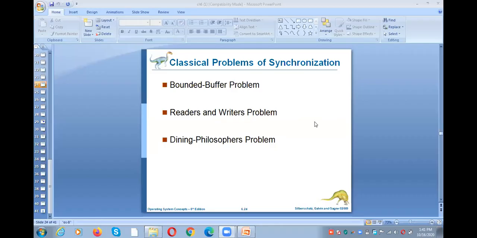So good afternoon. We are now in the classical problems of synchronization. Under the classical problems of synchronization, we need to talk about three things: bounded buffer problem, reader-writer problem, and dining philosophers problem. In the morning session, we have already covered bounded buffer problem, and now we need to talk about reader-writer problem and then dining philosophers. If time permits, we'll go for the monitors.